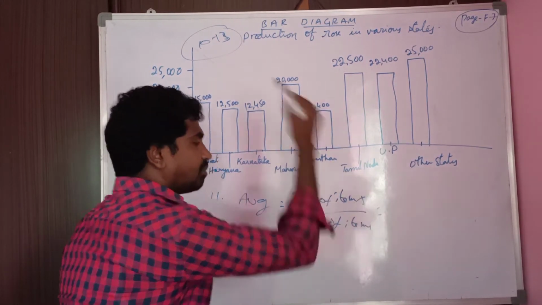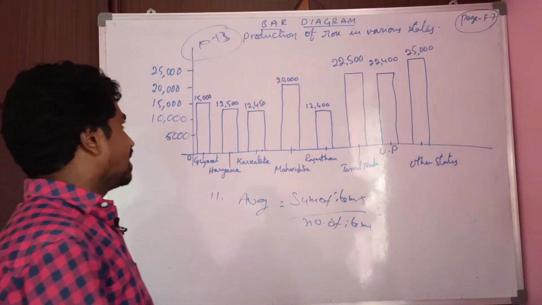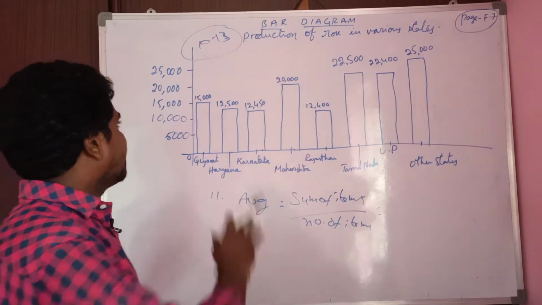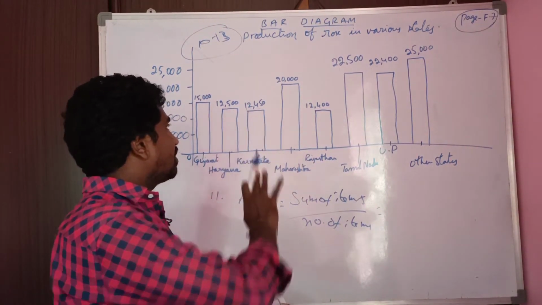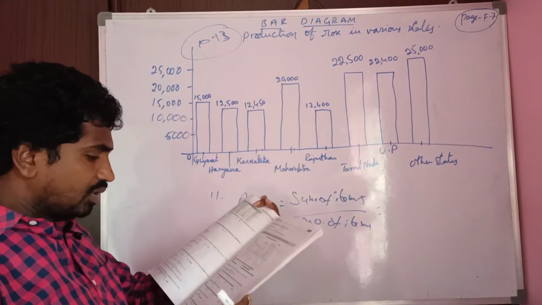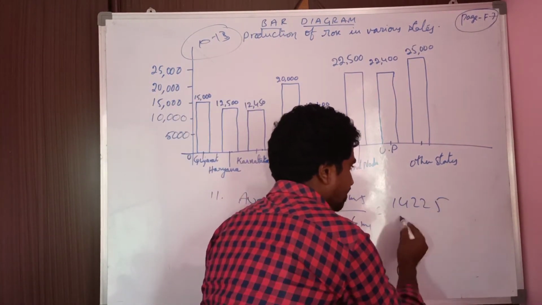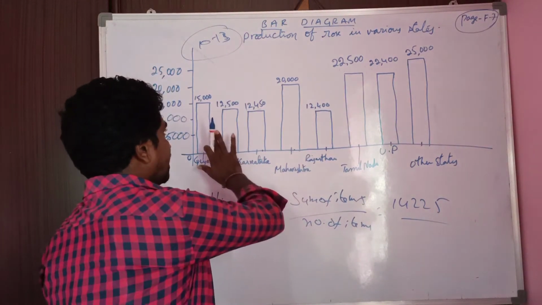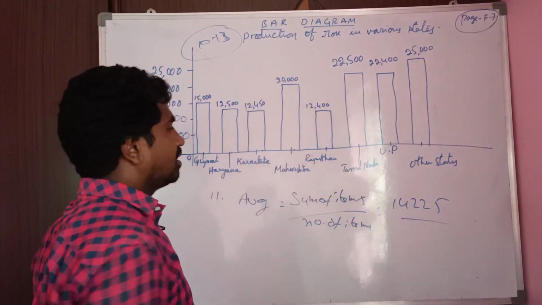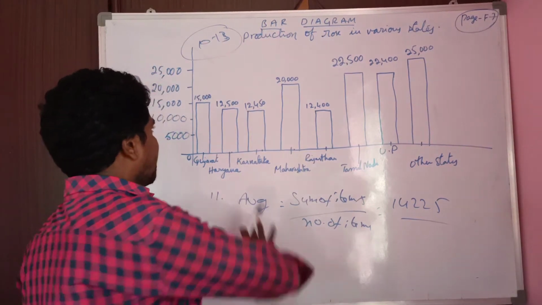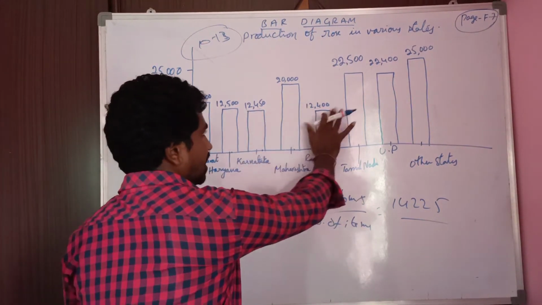For the first question we have already added 15,000 plus 12,500, 12,450. The total value is 1,42,250, we have already added in 10th question. Number of items here: 1, 2, 3, 4, 5, 6, 7, 8.